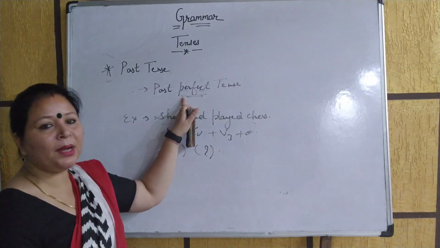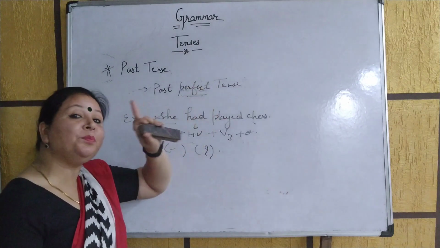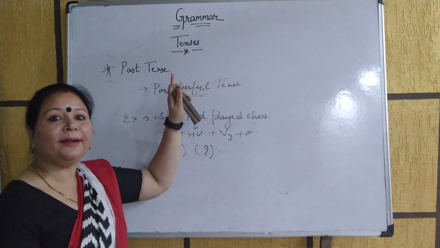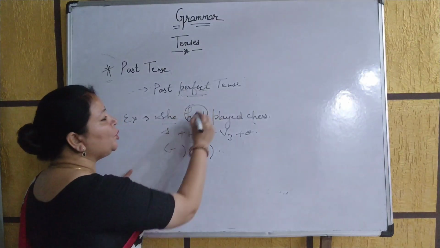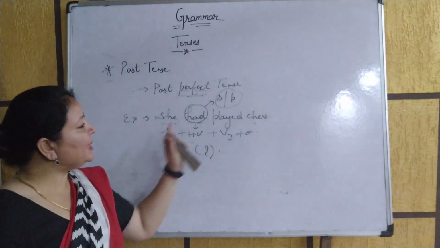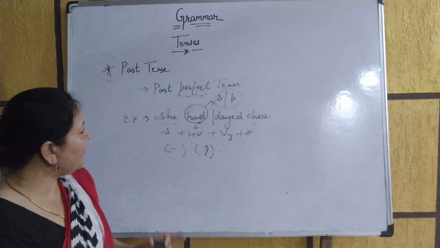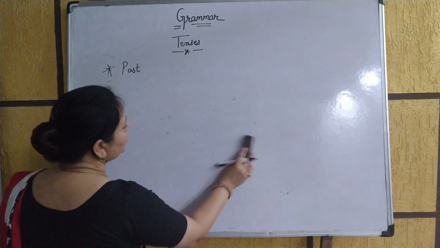Just remember that in present tense you write has and have, and in simple present you write do and does. Over here, with both singular and plural, we write had plus the verb's third form. Okay beta, now we will do past perfect continuous tense.